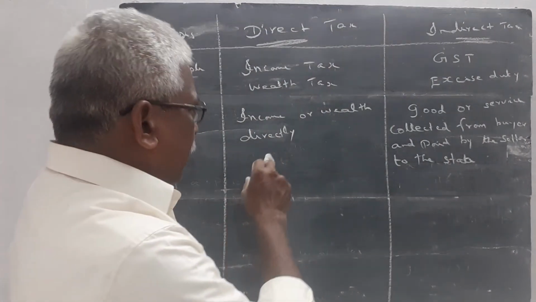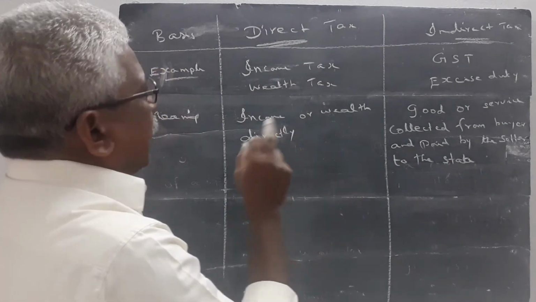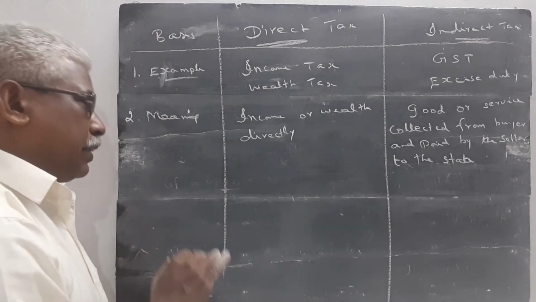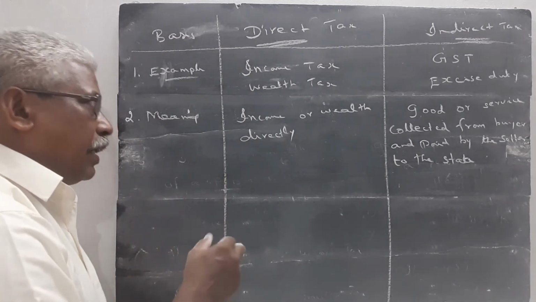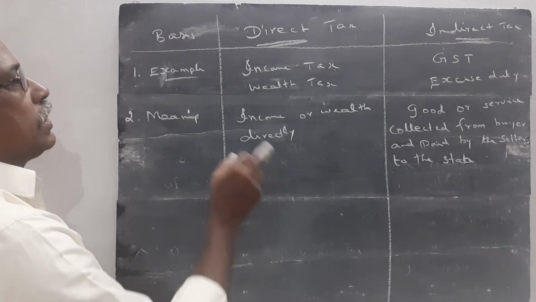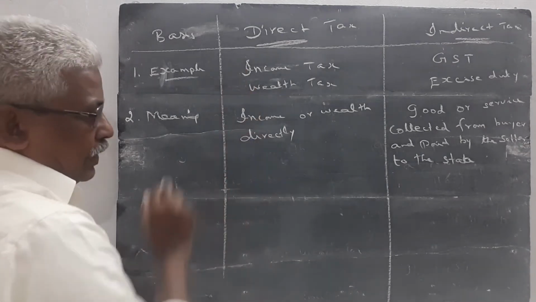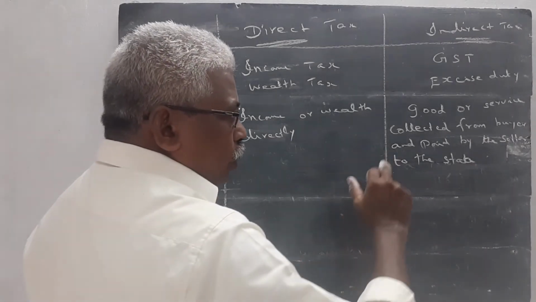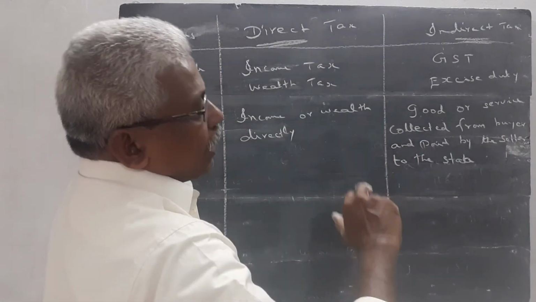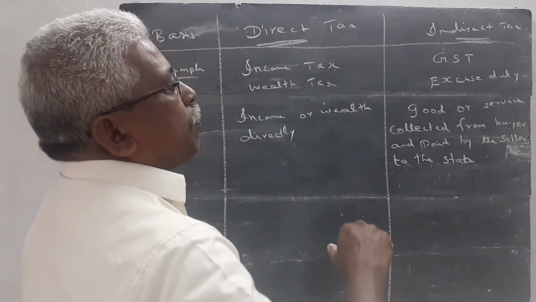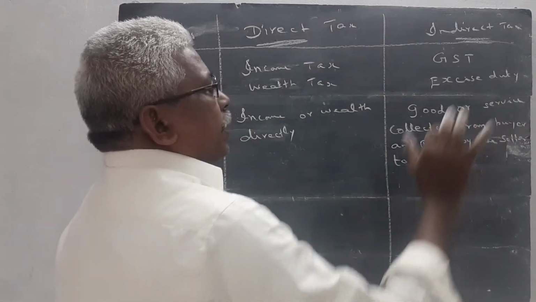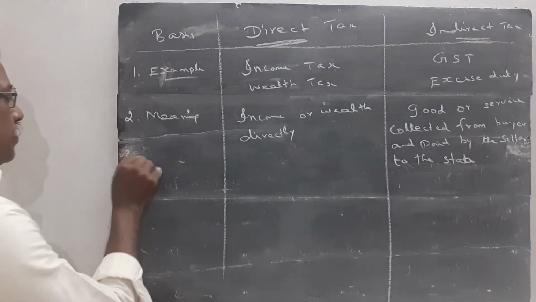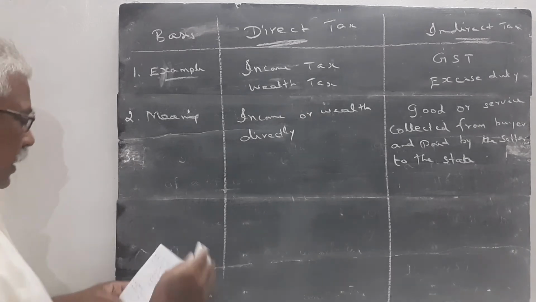Direct tax means the tax levied from the income or wealth earned by the person. The earning person directly pays the amount to the state. It is called as a direct tax. Indirect tax means if a tax is levied from goods or services, collected from buyer and paid by the seller to the government, it is called as an indirect tax. Point number 3, then incidence and impact.